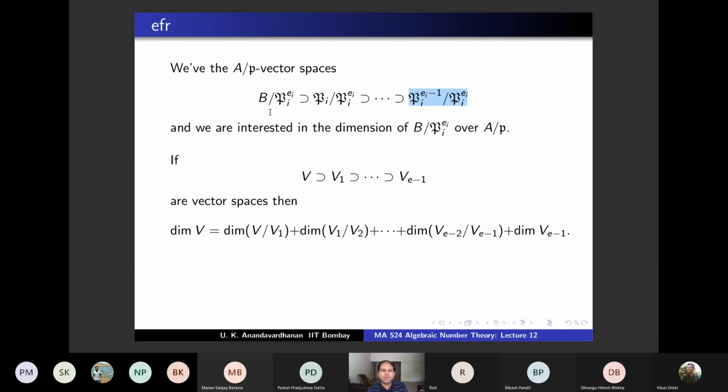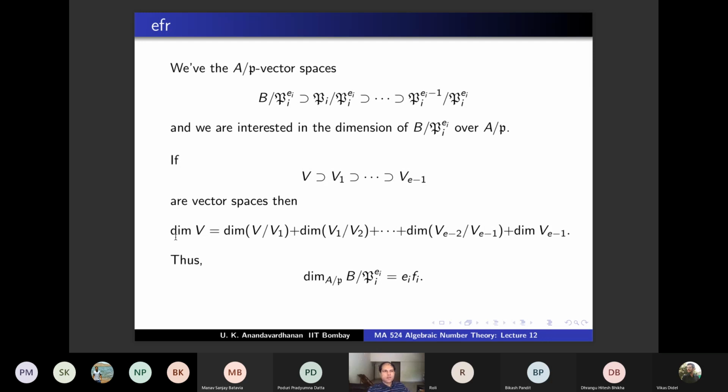And how many times are you doing this? Exactly, from 1 to e minus 1 and one more, so exactly e_i times. So you have a filtration of e_i terms, and each successive quotient has dimension f_i. Therefore, the total dimension by this formula is e_i f_i. So you are done. This is the proof. It's a very beautiful proof.